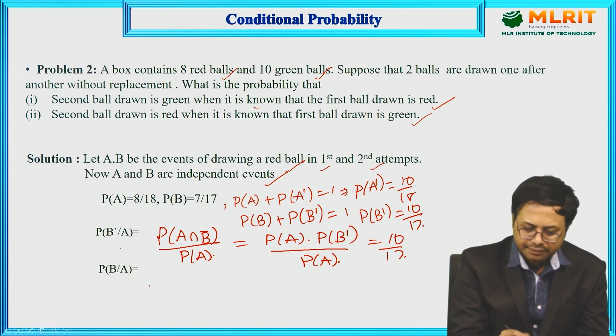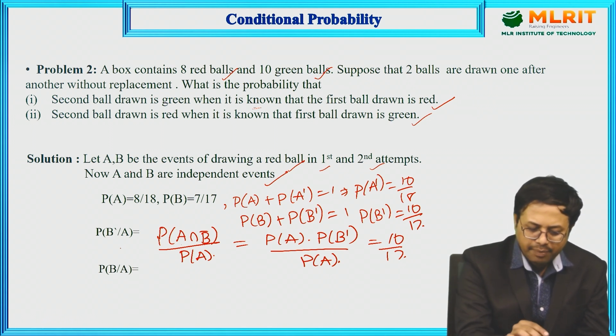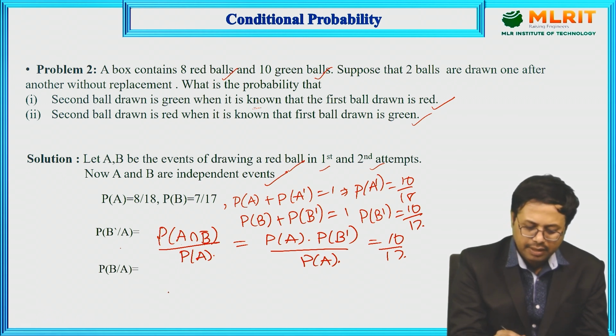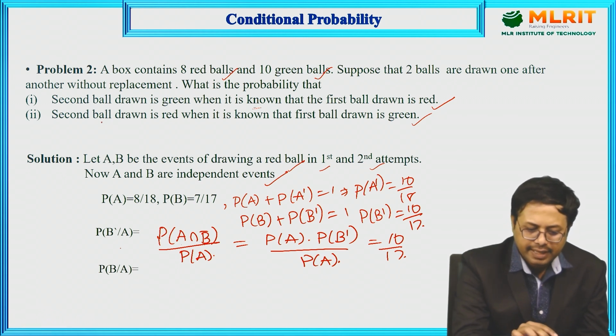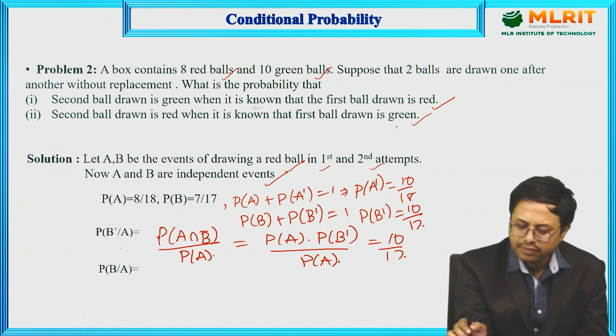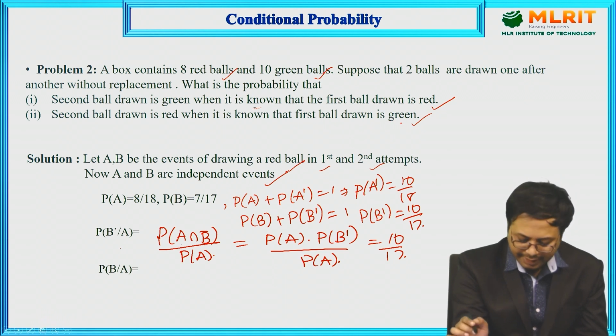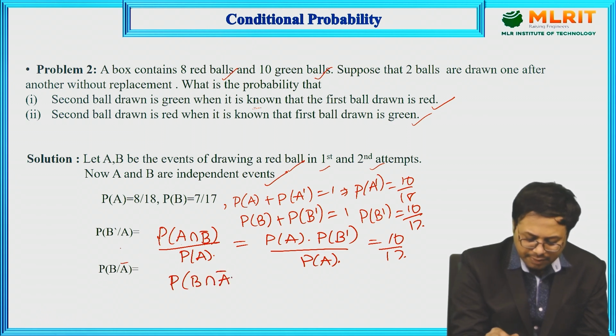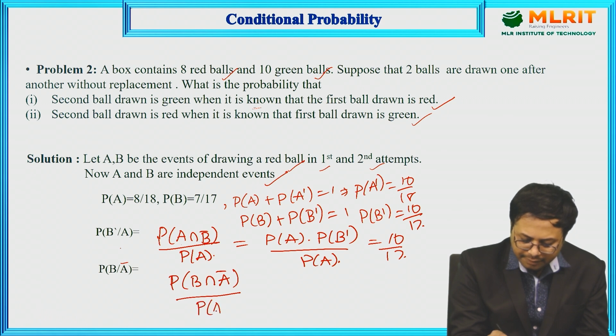Now, A and B are the events of picking a ball in the first and second attempt. Next, in the second case, the second ball is red and the first ball is green. Then you get P of B intersection A bar by P of A bar.